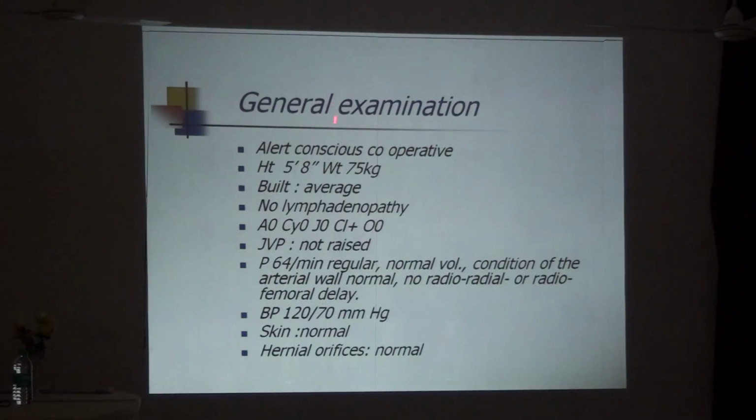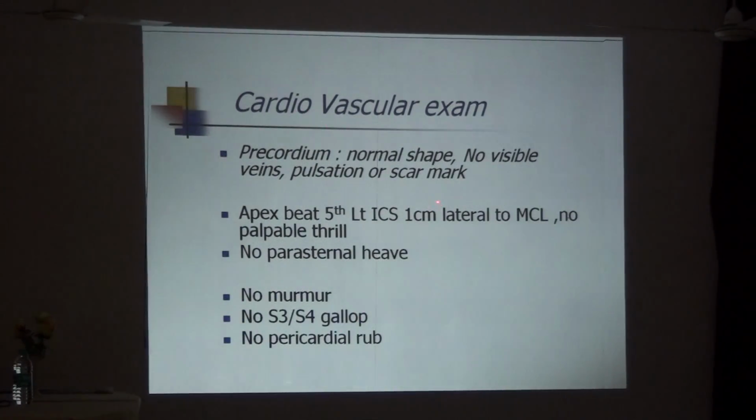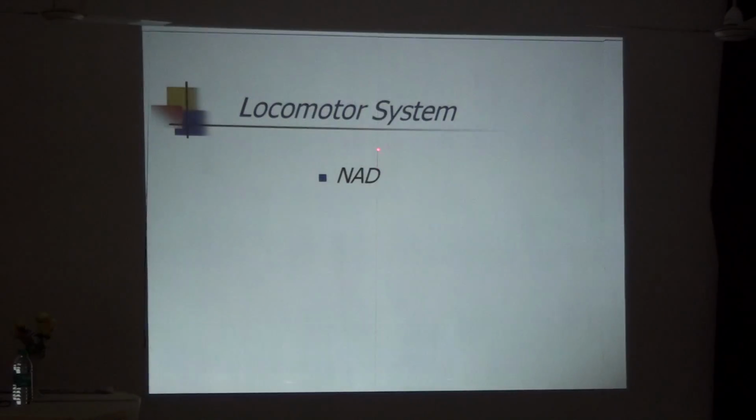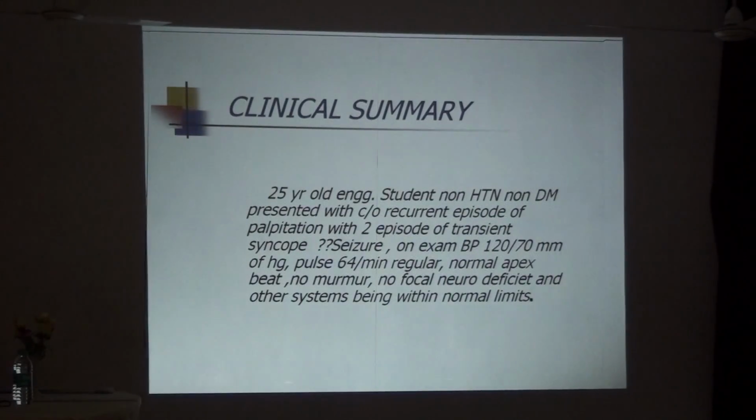Other general examination is normal. Heart rate was 64 that day and BP was normal. Precordium normal, no murmur, no abnormality detected. CNS, respiratory, GI, locomotor normal. So basically, a 25-year-old, non-hypertensive, non-diabetic, with recurrent episodes of palpitation and two episodes of transient syncope, and the pulse was regular.